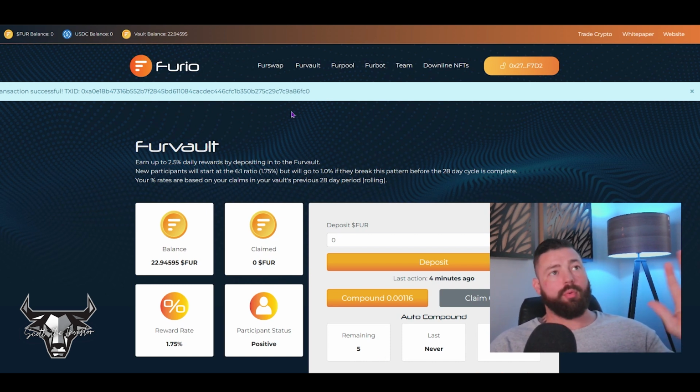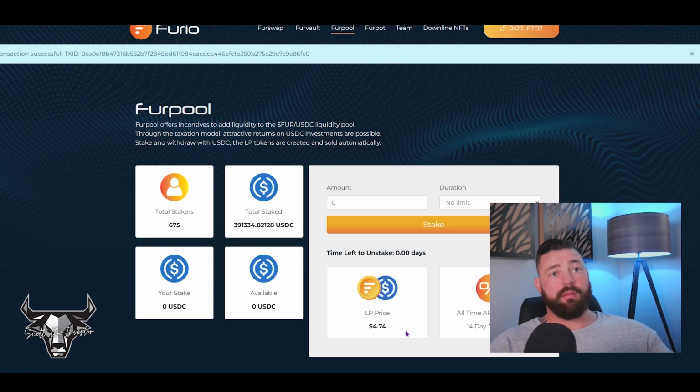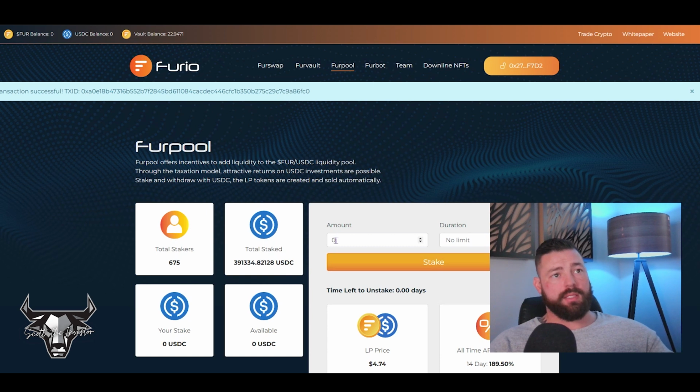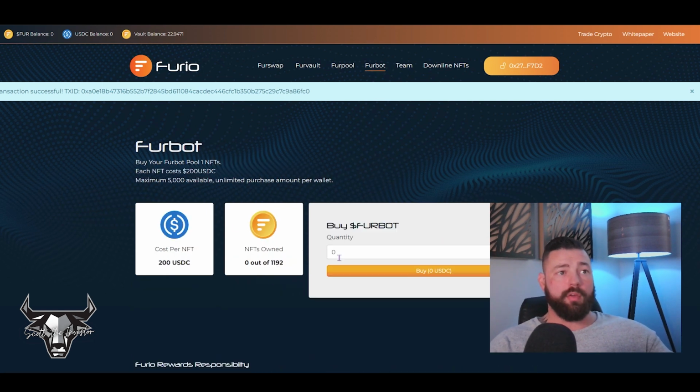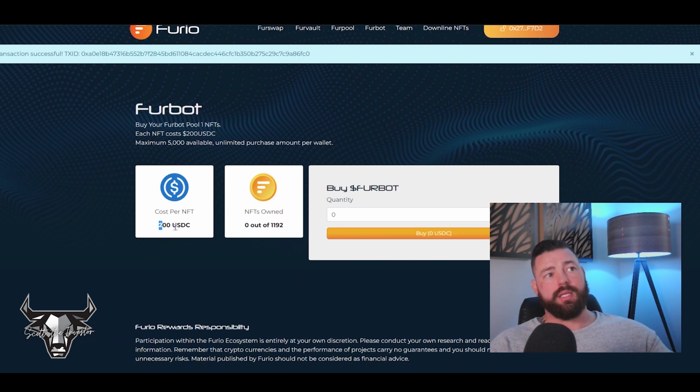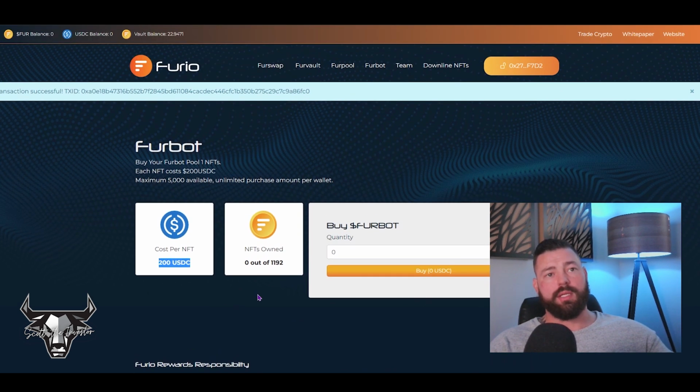In addition to that, if you want to make really hands-off money, like I said, the Furio pool is churning out 146.5% all-time APR. So you could stuff some LP tokens in here, and this is just fantastic. All you do is put your USDC dollar amount in here, and it creates the whole pair for you with just one click of a button. So again, extremely easy. And then if you want the Fearbots to trade for you, you can purchase these for $200 in USDC a piece.